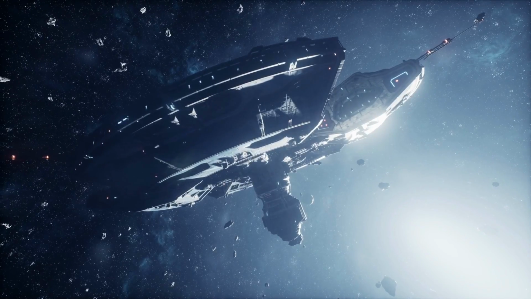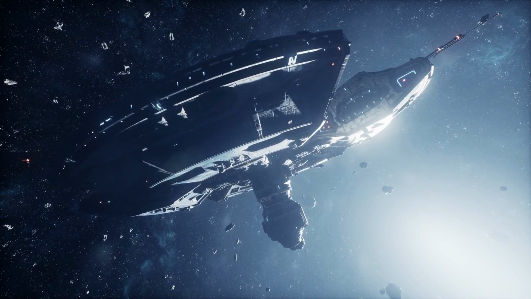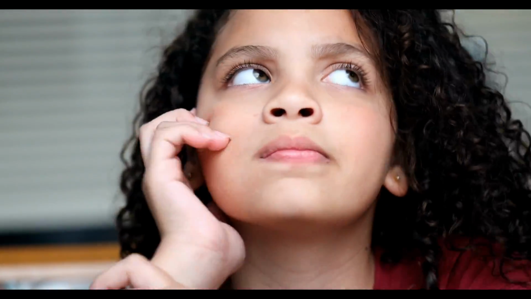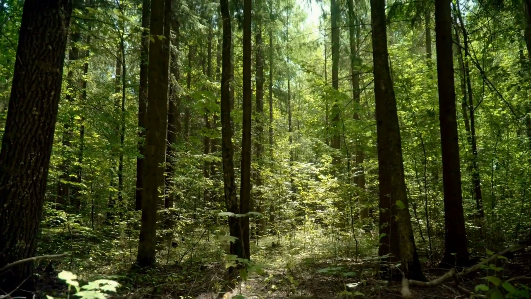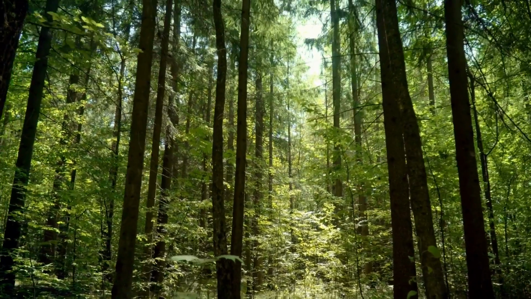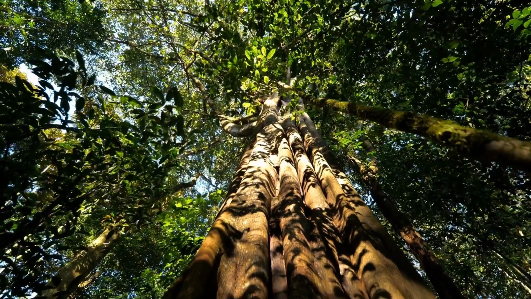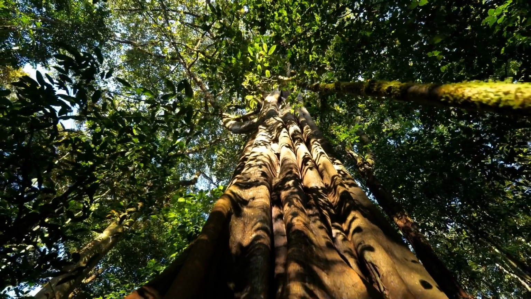Am I talking about some form of extraterrestrial life? Or maybe something a little closer to home? Well, if you guessed that I'm talking about trees, yes, that's right, those things with a trunk and leaves, then you hit the nail right on the head. Because when it comes to these guys, there's a lot more going on than meets the eye.